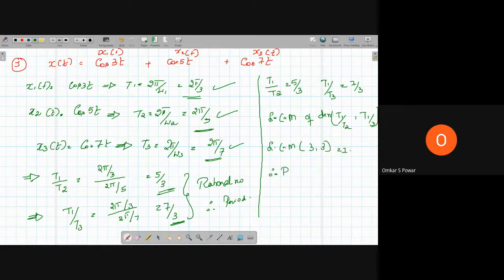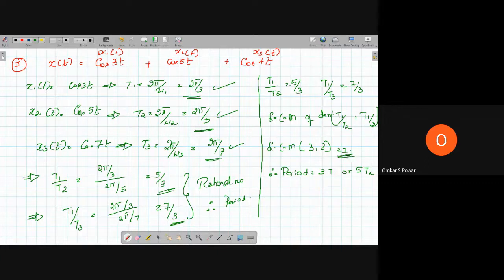Therefore, the period is equal to 3t1 or 5t2. If the LCM was anything else, you would have had to multiply. Since the LCM is 1, there is no problem here.